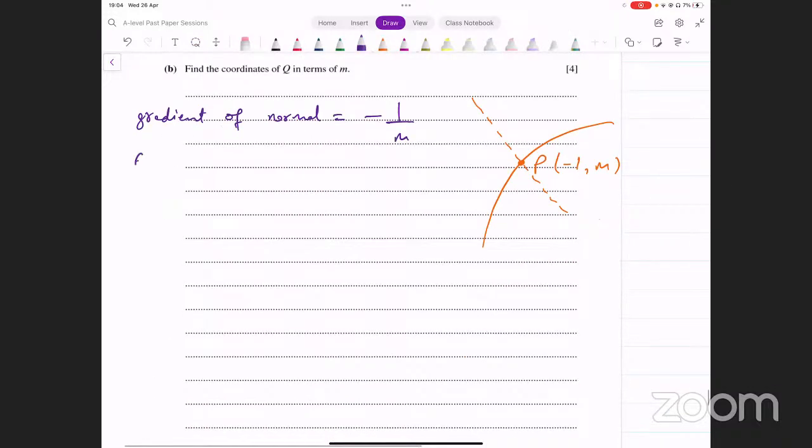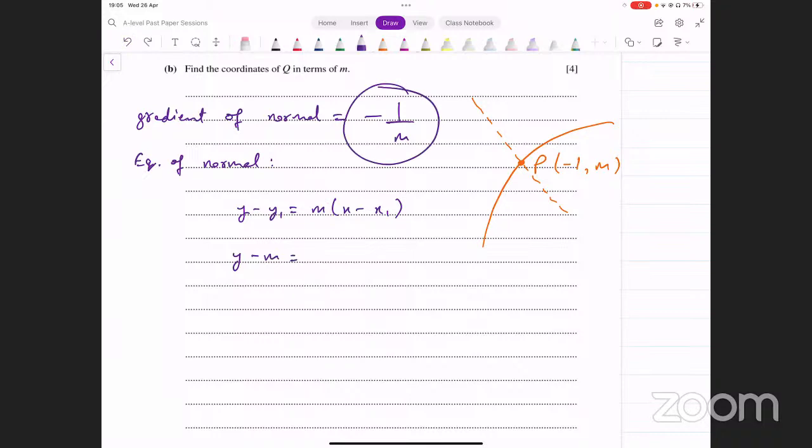Equation of normal हमारे पास देखते हैं क्या आती है। Equation of normal, y minus y1 equals m into x minus x1. Remember m यहाँ पे gradient के लिए stand करते हैं, gradient यहाँ पे -1 over m है. So इस m को और इस m को confuse नहीं करना, these are different m's. y1 is m, so that's y minus m equals gradient की जगह पे क्या input करेंगे, -1 over m into x minus x1, which is -1, so that's x plus 1.